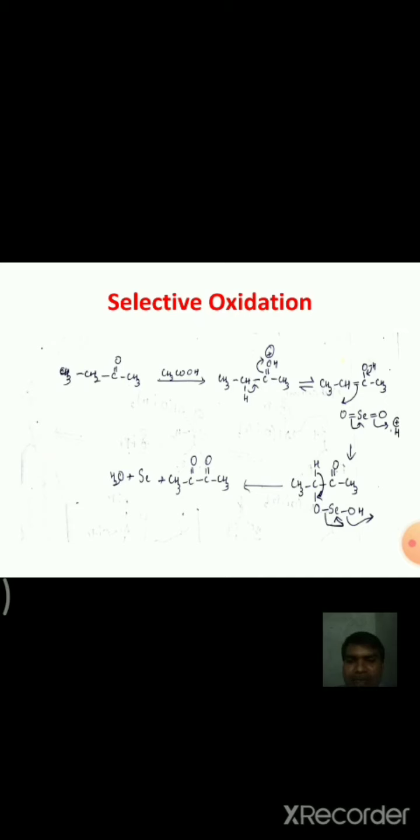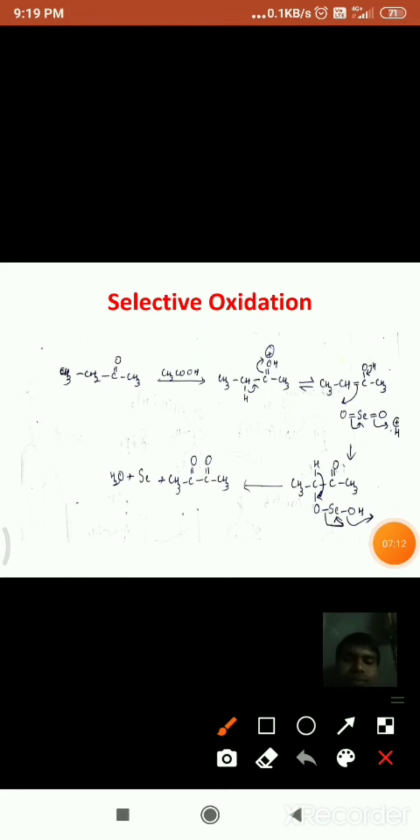For example, consider CH3CH2COCH3, that is butanone, in the presence of acetic acid, that is acidic conditions.